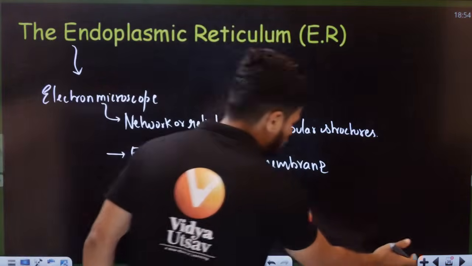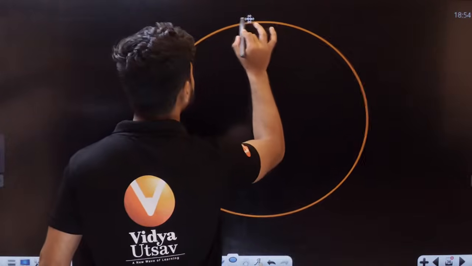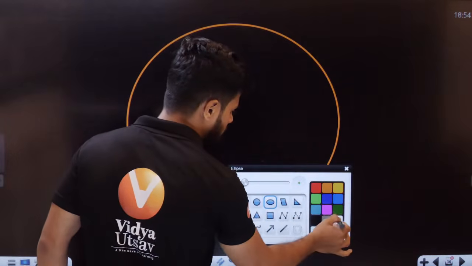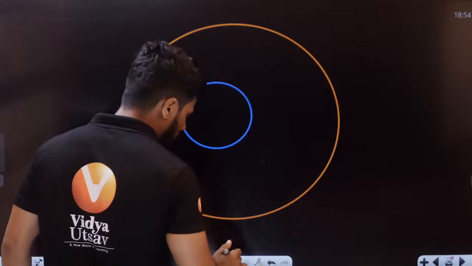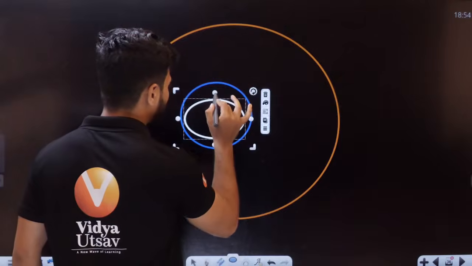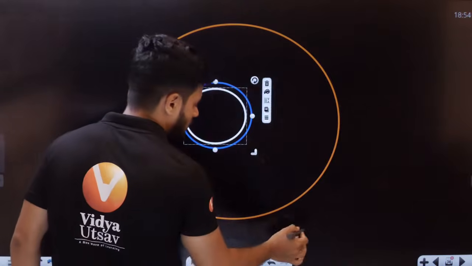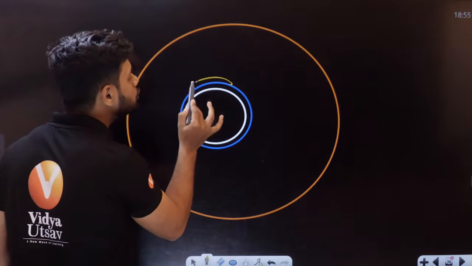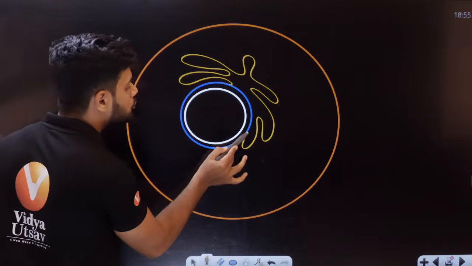Okay, let me just show you, students. Let me just draw a cell here. This is a cell. In this cell, students, there is a brain. All of you know the brain, right? Not the brain rot, a different brain here. This is the brain of a cell called nucleus. Now nucleus has two membranes, outer membrane and inner membrane. Let's say this is the inner membrane here and outer membrane here. Now, students, from this outer membrane we can see some tubular structures, like this.